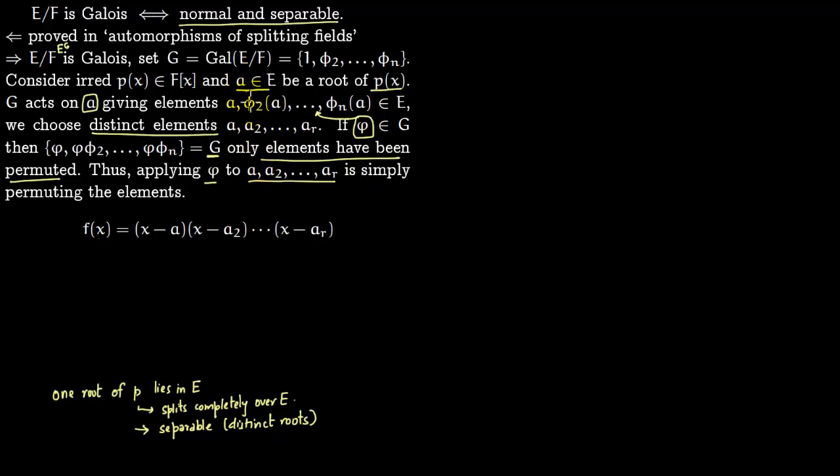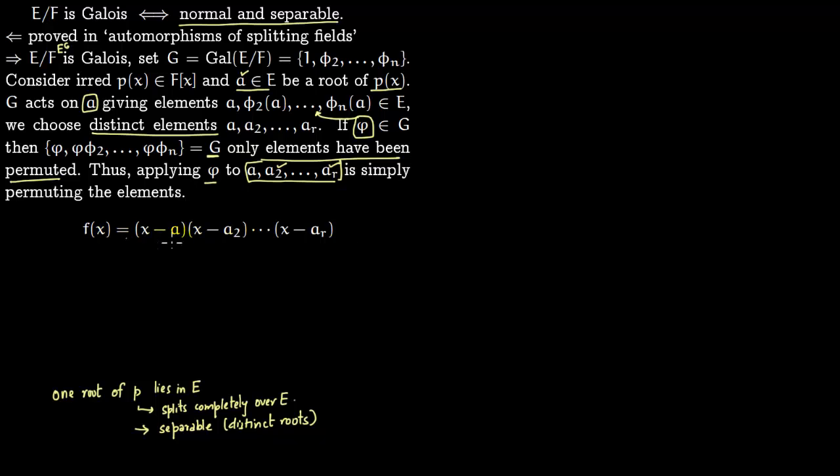Now, what have we done? We started with the root a, and to this root a we have applied these elements of the group. This is simply permuting the elements. From this we construct a new polynomial f(x) which has these roots: (x minus a)(x minus a2)(x minus a3) all the way to (x minus ar).